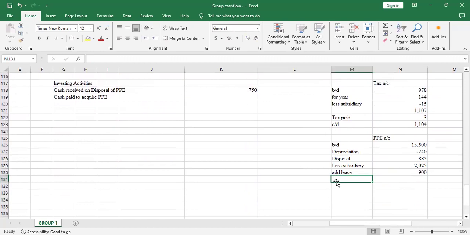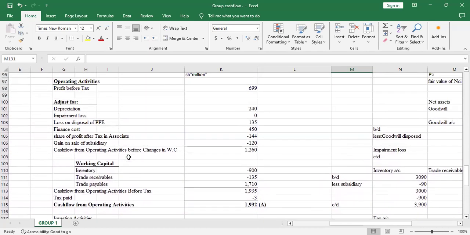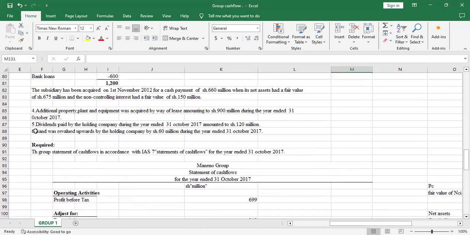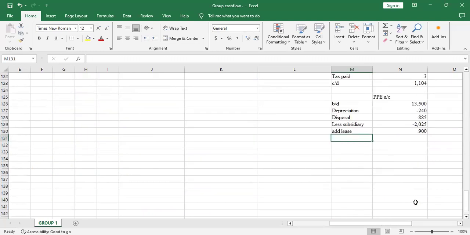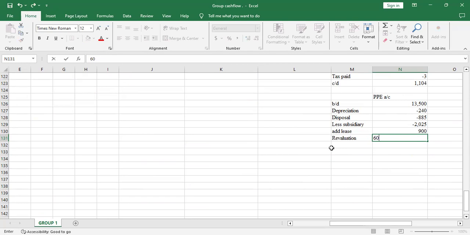Then the other item, there was a revaluation. Number 6, additional information, they're saying land was revalued upwards by the holding company by shillings 60 million during the year ended 31st October 2017. So revaluation will increase the value of the PPE. So there was a revaluation of 60 million, and those were the only adjustments.